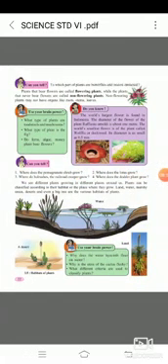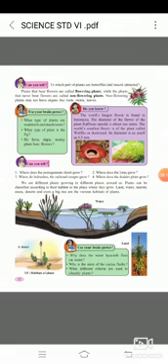Okay, so look at the first paragraph. Plants that bear flowers are called flowering plants. Obviously flowering plants bear flowers, while non-flowering plants do not bear flowers. Now there is a homework for you. You have to solve that green box, and that purple box you have to read and overlook.